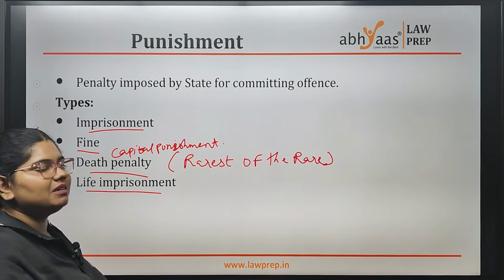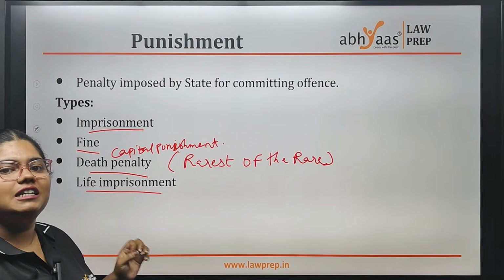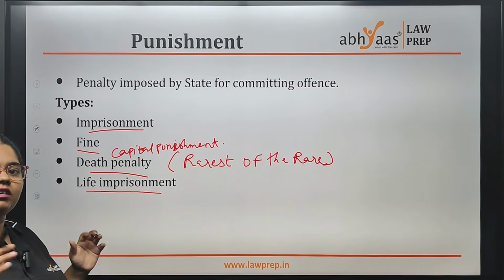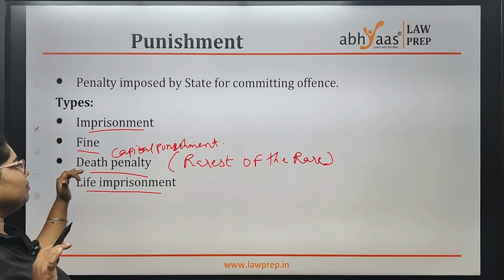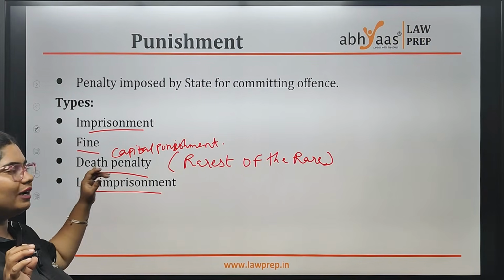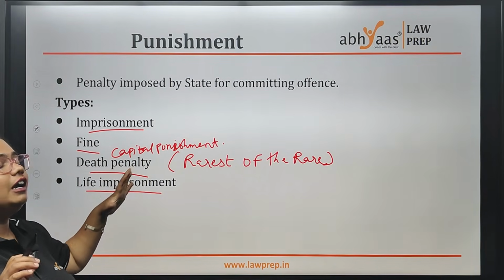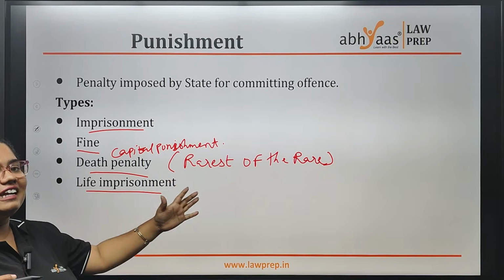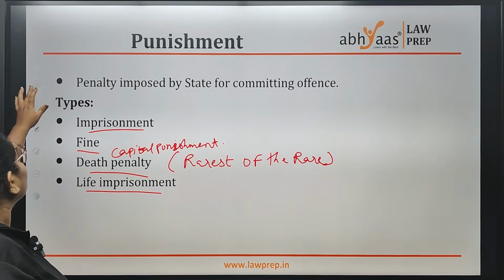And life imprisonment means life imprisonment. Until he dies, he will be in prison, he or she. The death penalty is more serious, the gravest one. It is also known as capital punishment. It is usually given in the rarest of the rare situations.